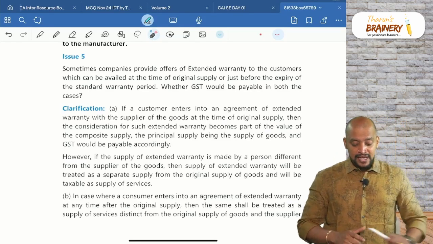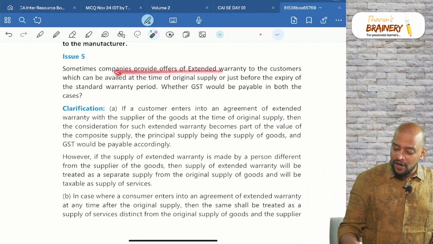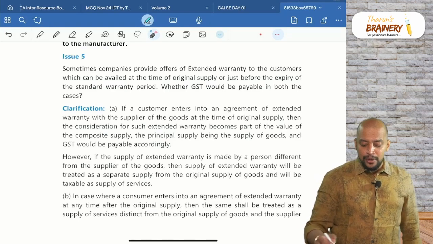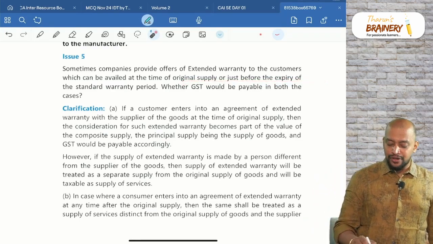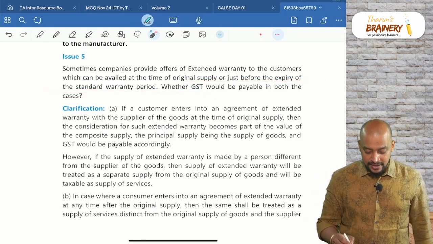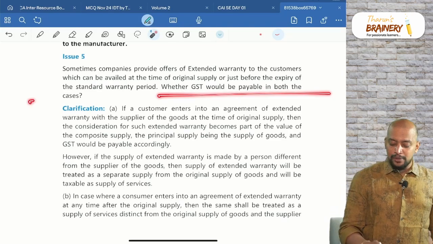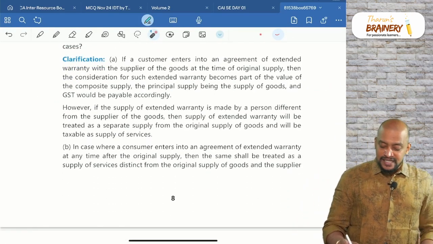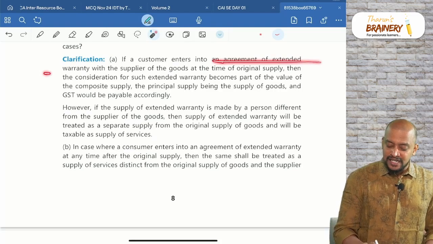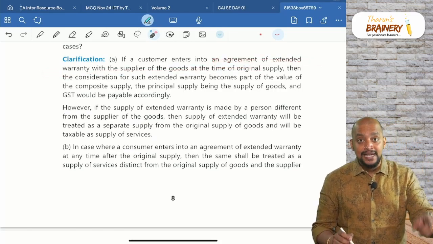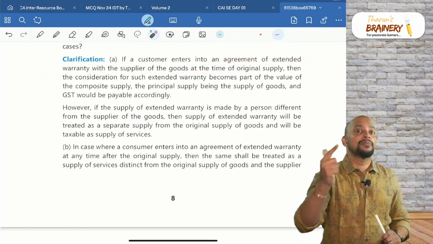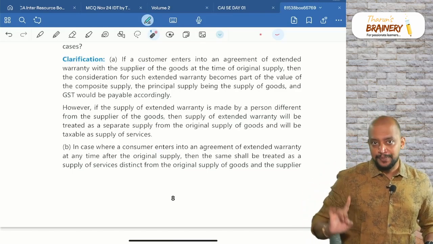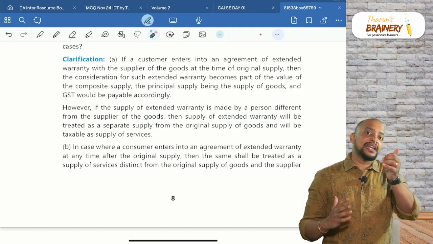See this. Sometimes companies provide offers for extended warranty to customers which can be availed at the time of original supply or just before the expiry of the standard warranty period. Whether GST would be payable in both the cases. If the customer enters into an agreement of extended warranty with the supplier at the time of original supply, remember, the same supplier at the same time of purchase. So you are purchasing from Reliance Digital.